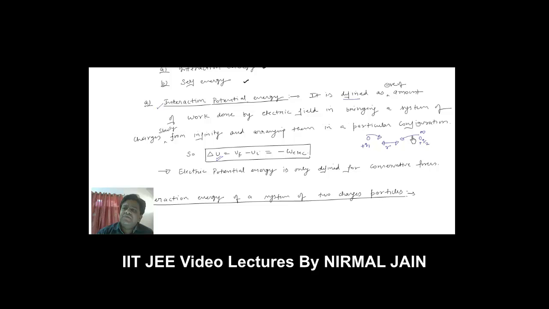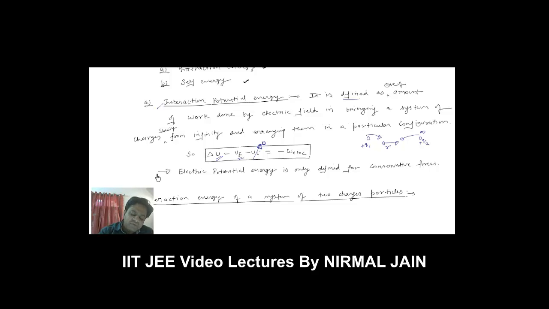Initially at infinite separation there was no interaction between these two charged particles. That is why you can say that initially the interaction between these two charged particles was zero, so initial interaction energy was zero. But when they will be at some separation, there will surely be some potential energy stored in this configuration of these two charged particles. So whatever work I'll do in bringing this Q2 near this Q1, the work done will get stored in the form of potential energy of these two charged particles.